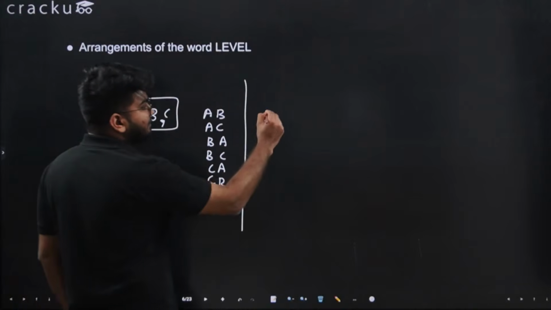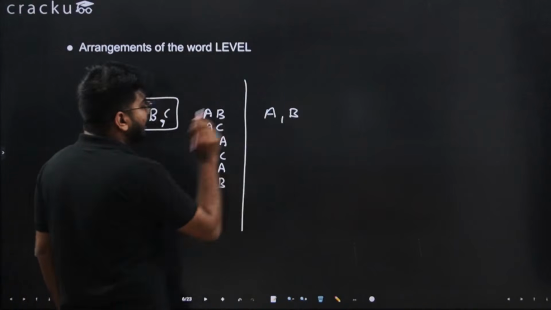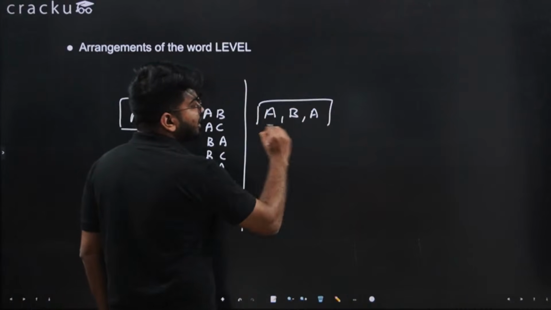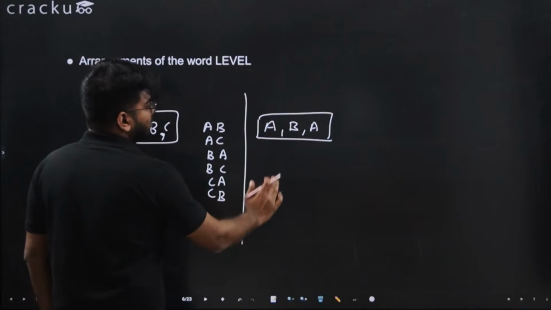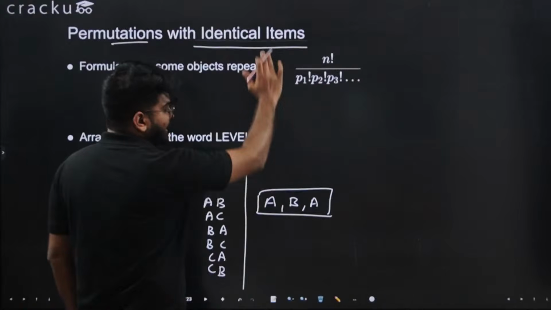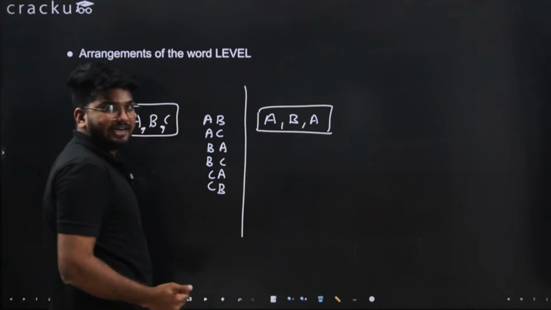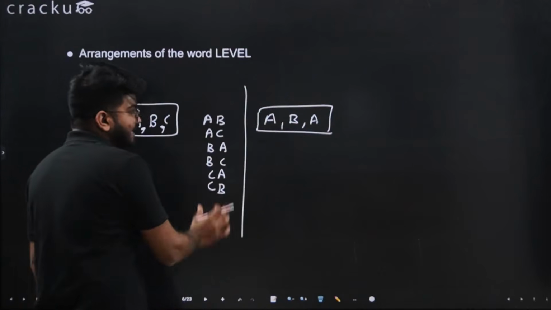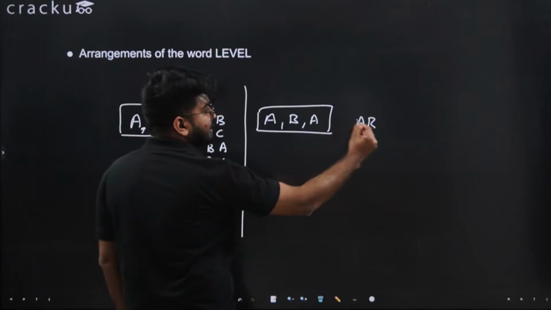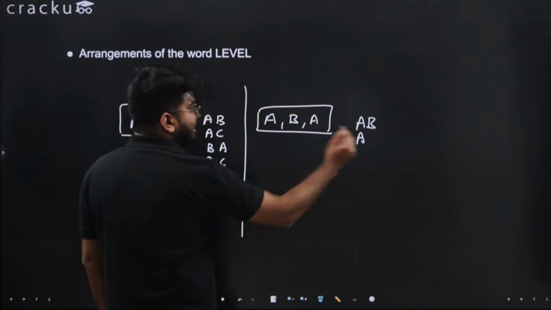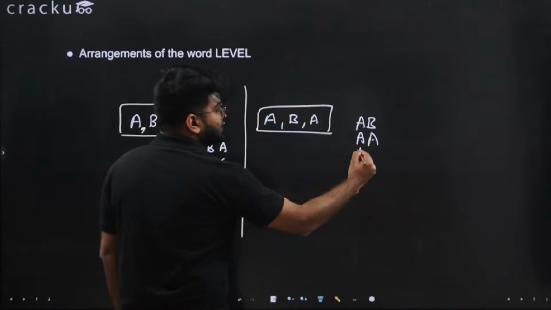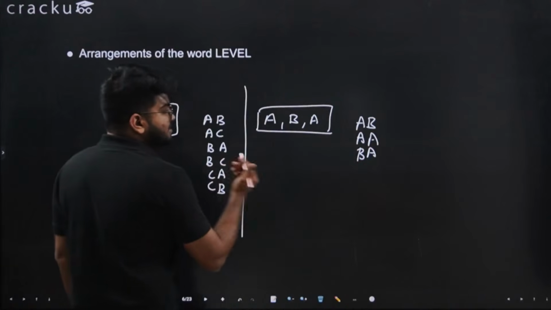Now if I say I have these options A, B, and I replace C with A, now I have got identical items. If you notice the cases, permutations with identical items. Here we have identical items A and A. Now if you replace C with A in the arrangement, what will we have? AB, AA.